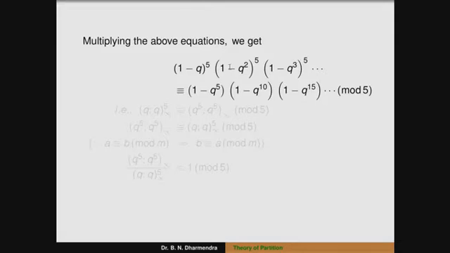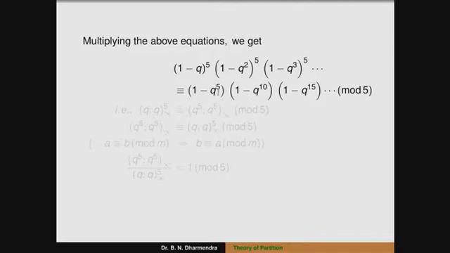We can observe that the left hand side has the whole thing to the power 5. The remaining term, 1 minus q, we write using the q shifted factorial, where the first term is q and the shifted term is also q. So that is q infinity, and the power 5 is there, that is q infinity to the power of 5.